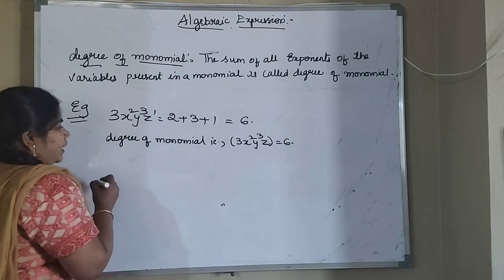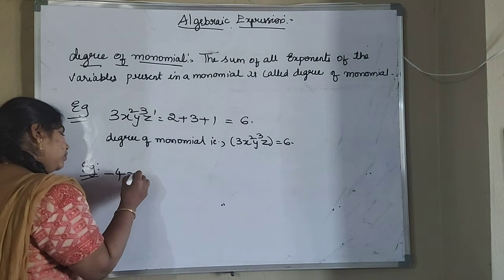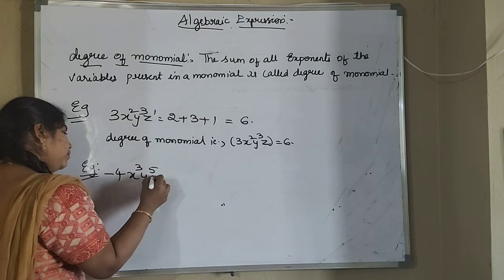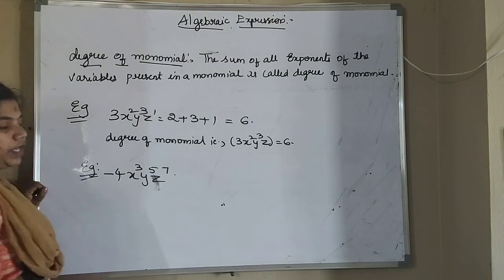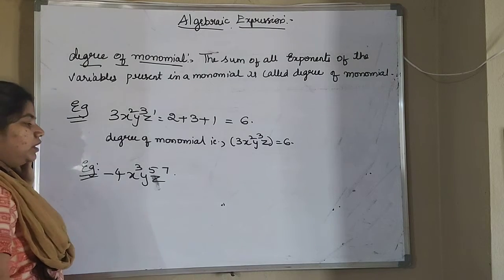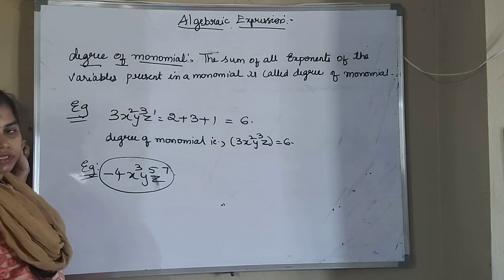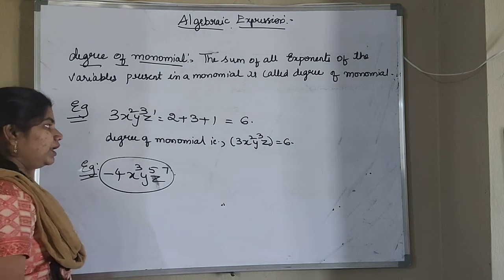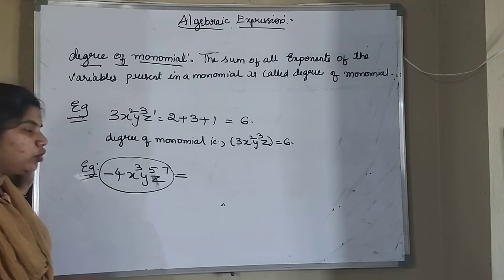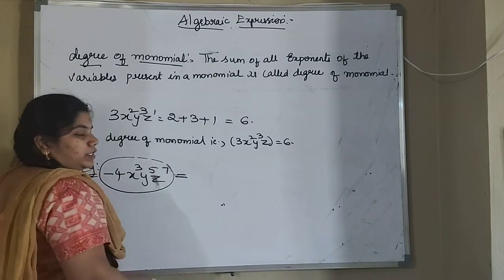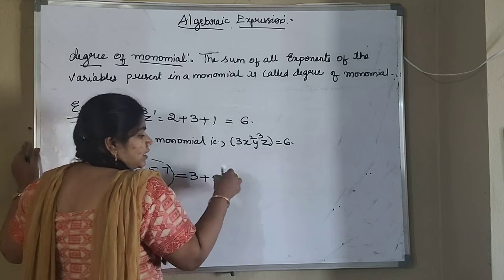In the same way you can take another example. Okay, so this is another example. How to find the degree of this monomial? This is one monomial, and we have to find its degree. We have to add all the exponent values, that is 3 plus 5 plus 7.